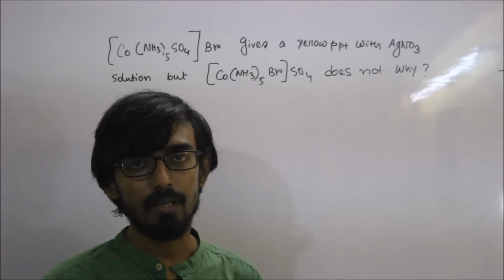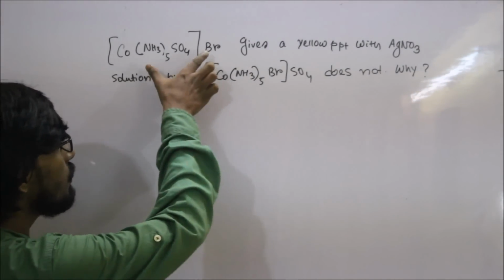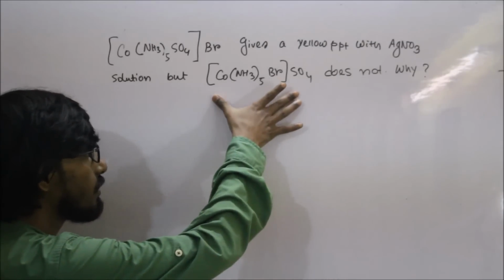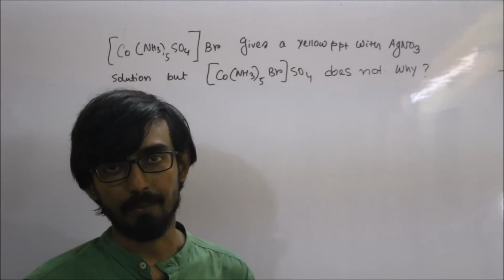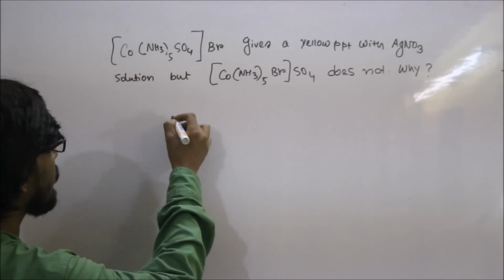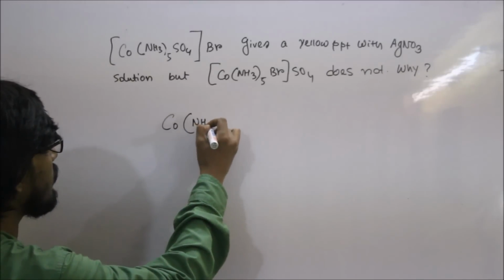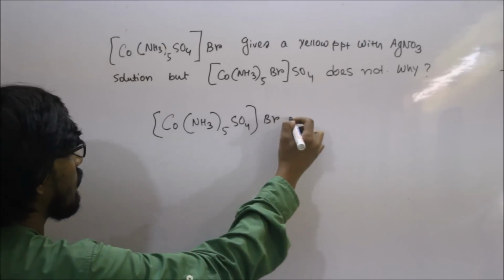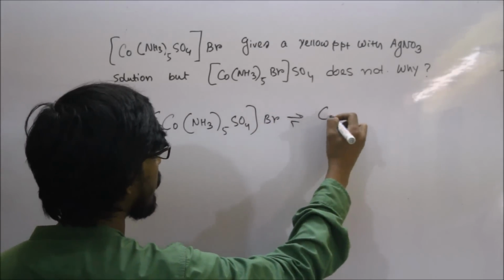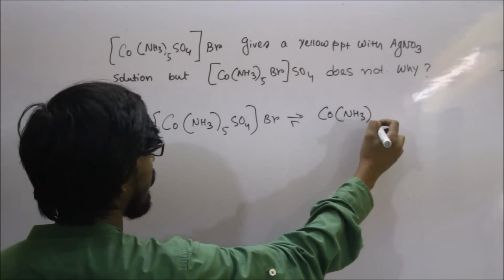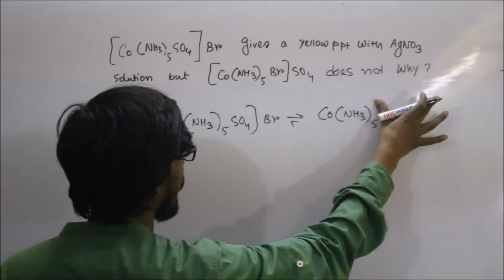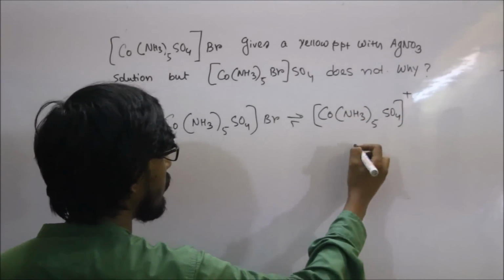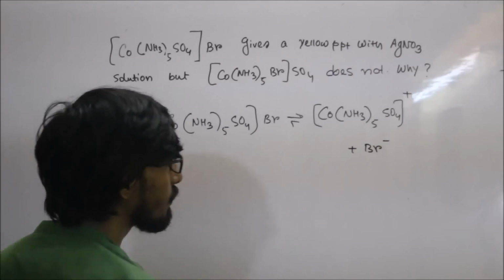Now our next question is, this molecule gives a yellow precipitate with AgNO3 solution, but the second compound doesn't. Why? Because the first compound, when ionized, will form this cation and bromide as anion.